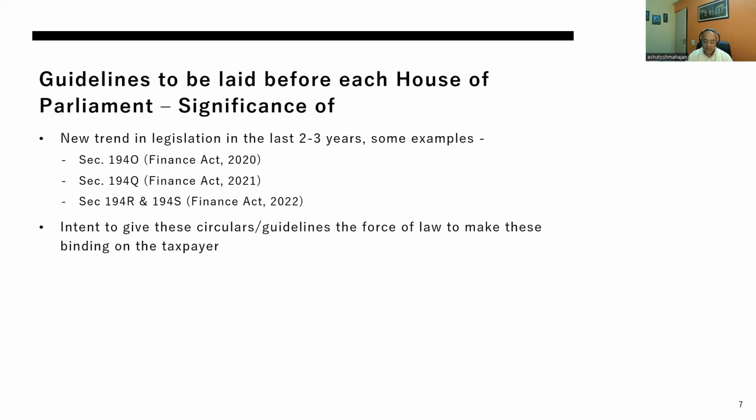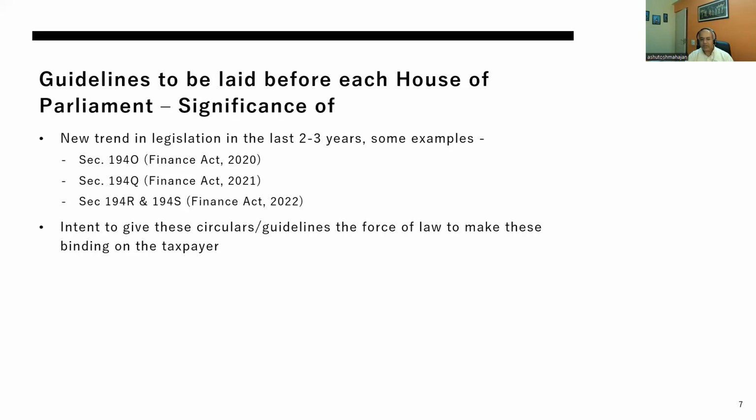This was the understanding each of us had all along while we practiced taxation. Now we see new trends of legislation coming into play in the last 2 to 3 years, mostly around the withholding tax provisions introduced in that period, some of which have been cited here. For example, Section 194O in Finance Act 2020, 194Q in 2021, and 194R and 194S in 2022.